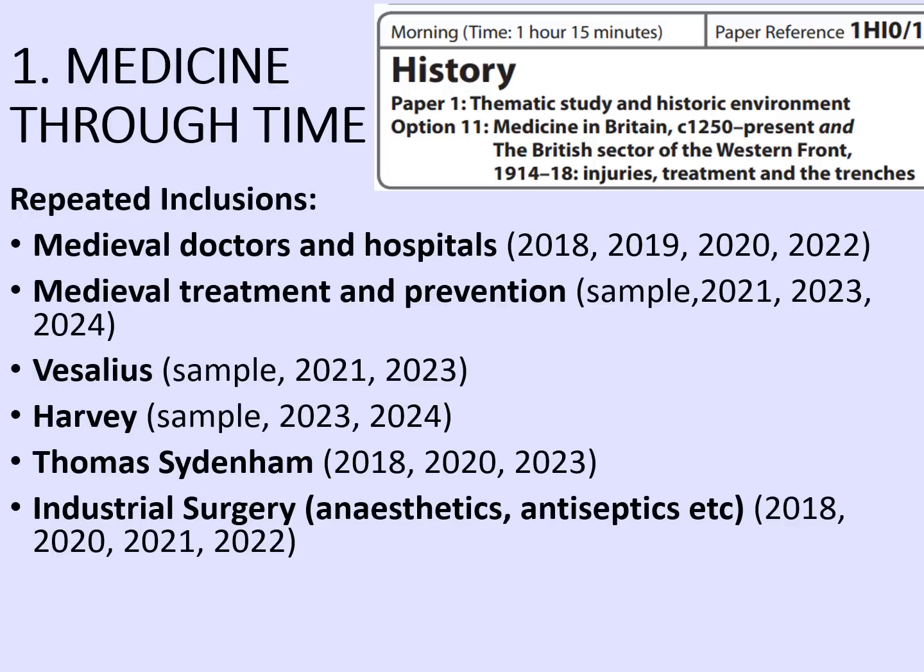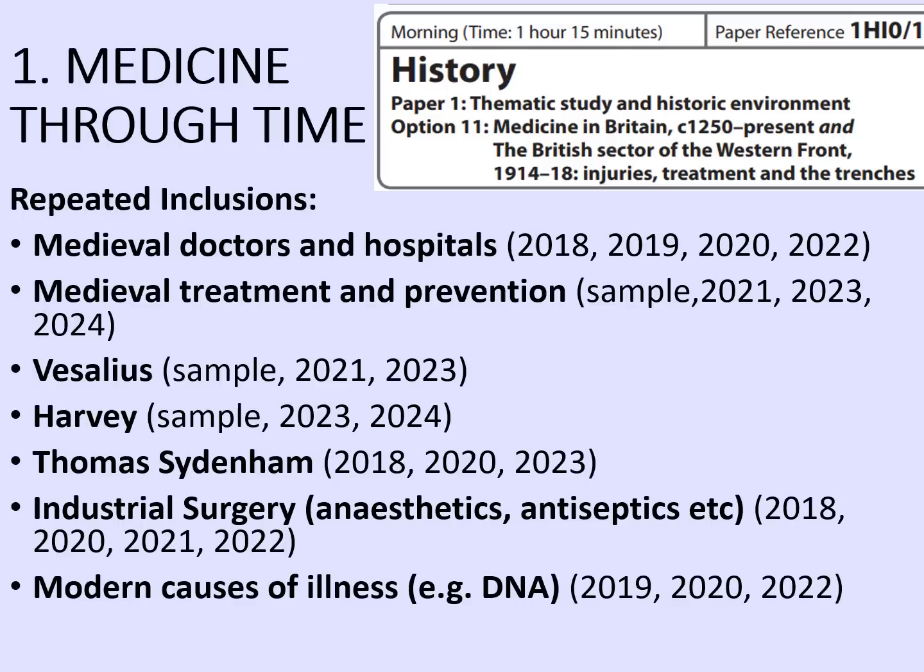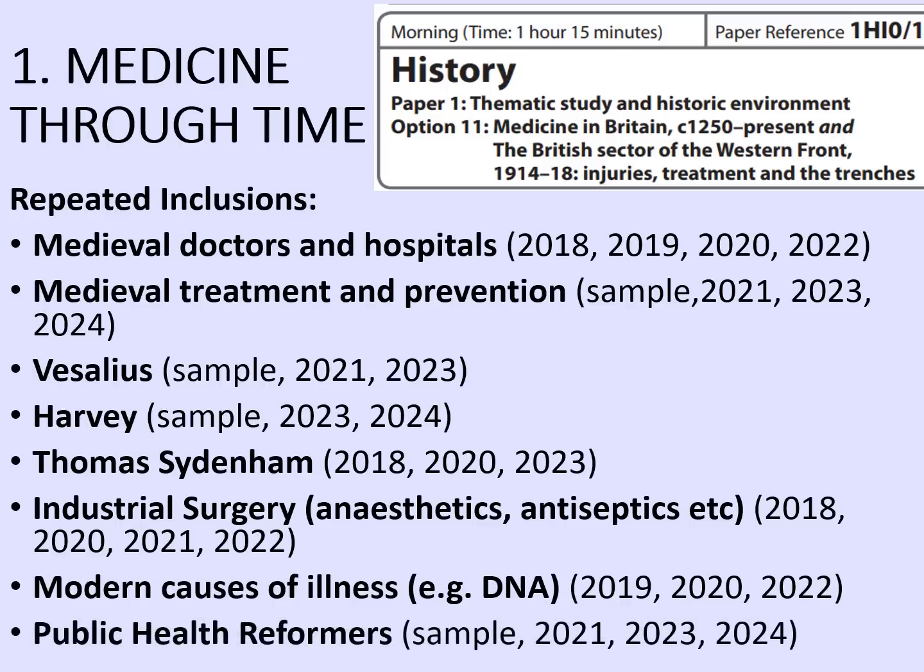Industrial surgery, anaesthetics, antiseptics, etc. has come up in 2018, 2020, 2021 and 2022, so it's been a few years, but it has come up quite a lot. And modern causes of illness, looking at, for example, DNA and hereditary illness, has come up in 2019, 2020 and 2022. But again, although that's come up repeatedly, it has been a while. And lastly, public health reformers. That's come up in the sample paper, 2021, 2023 and last year, 2024. But there are quite a lot of them, so again, this could be something that comes up again.